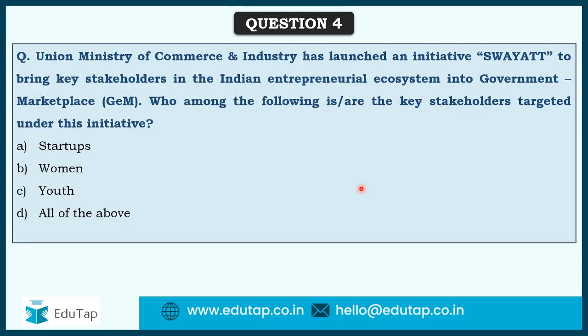Now we are going to switch to the next scheme. Union Ministry of Commerce and Industry has launched an initiative Swayat to bring key stakeholders in the Indian entrepreneurial ecosystem into government marketplace. Who among the following is or are the key stakeholders targeted under this initiative? I'm sorry guys, this word entrepreneurial was a kind of tongue twister for me, but still, okay.